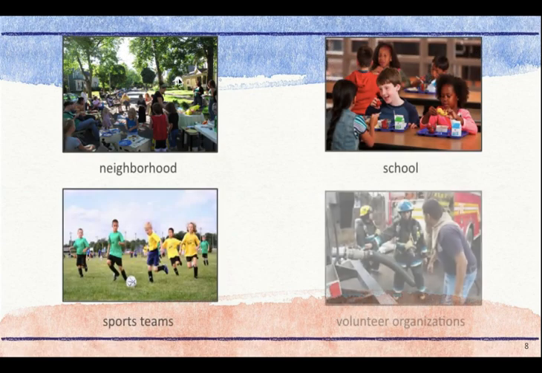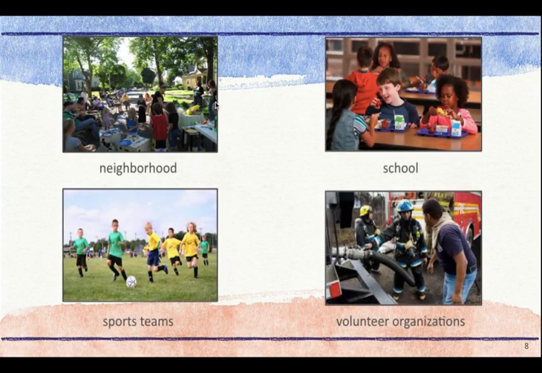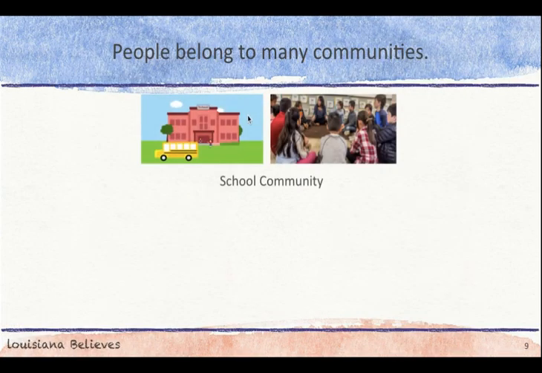Community is not just where you live, it's the groups that you form in the places where you live. A neighborhood, school groups, sports teams, and volunteer organizations are all examples of small communities. People can belong to more than one community. You are part of a neighborhood community based on where you live, but you also belong to a school community. A school community is made up of all the people in the school, including the teachers, students, and all that work there. People belong to communities based on their interests, ideas, or the work they do.